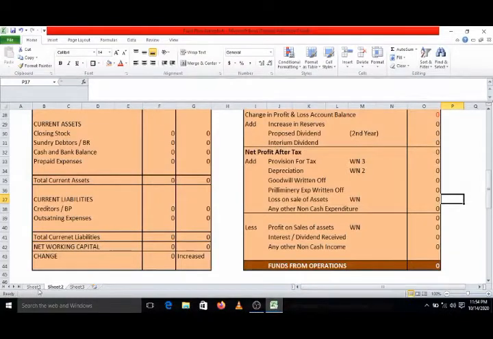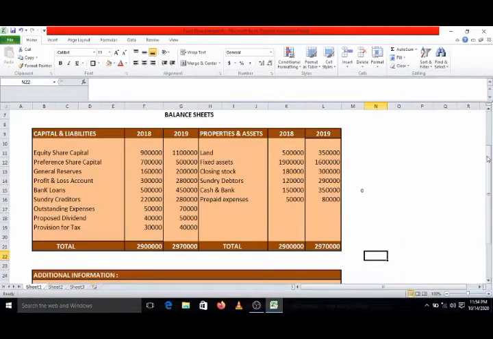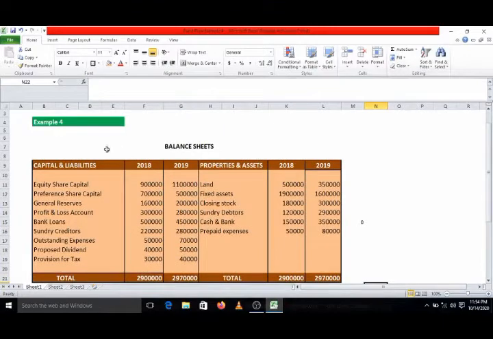Example number 4 on fund flow statement. So check out example number 4. Balance sheets are given to you. Two balance sheets are given, 2018, 2019. Liability side: equity share capital, preference share capital, general reserve, profit and loss account, bank loans, sundry creditors, outstanding expenses, proposed dividend and provision for tax.